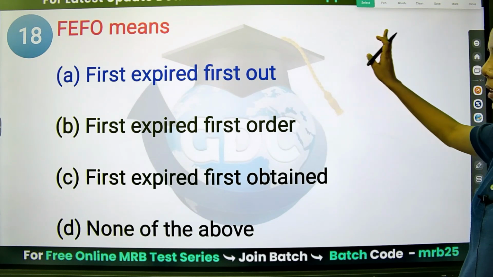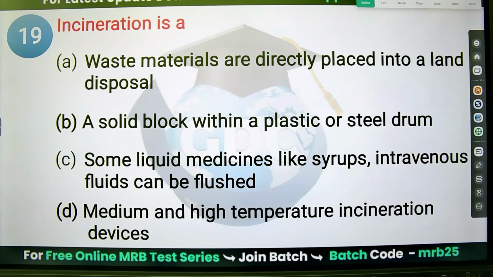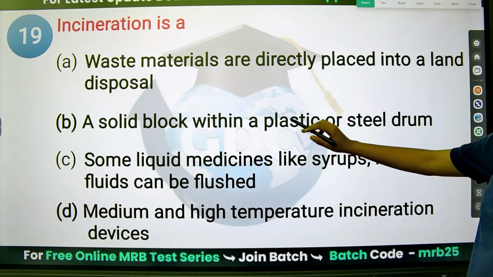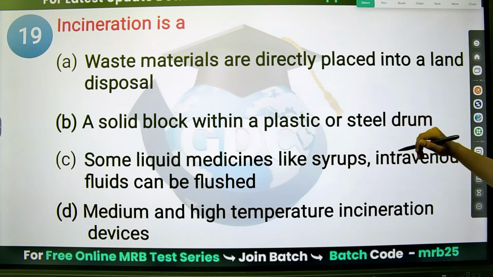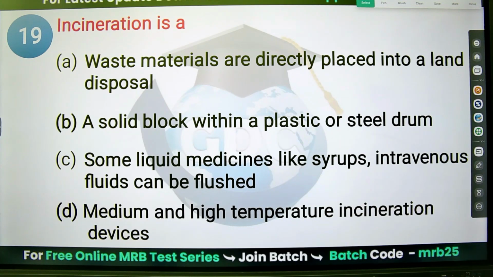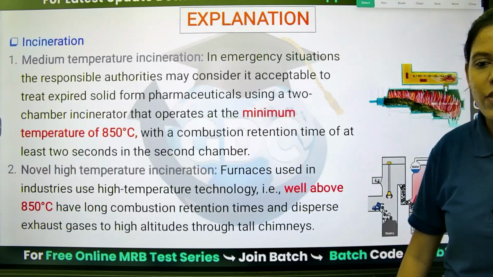The next question. Incineration: waste materials are directly placed into a land disposal; a solid block within a plastic or steel drum; some liquid medicines like syrups and intravenous fluids can be flushed; medium and high temperature incineration. Just now we have discussed that incineration is medium and high temperature. A solid block within a plastic or steel drum is encapsulation. Liquid medicine goes to the sewer. Incineration uses medium and high temperature devices.